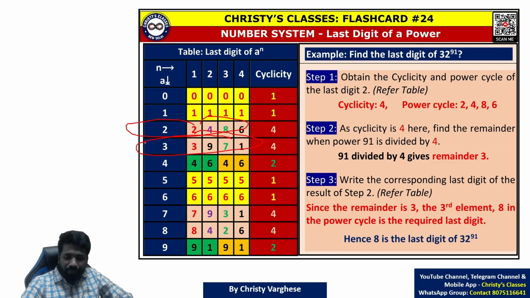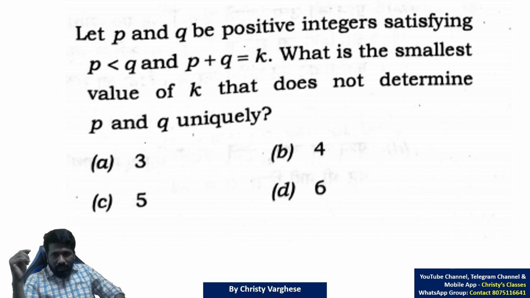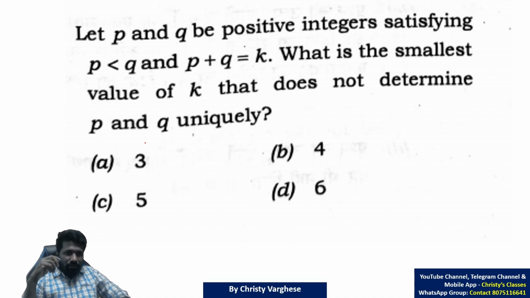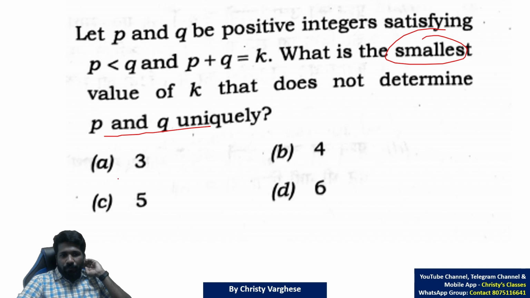So the next question is another interesting question. Let P and Q be positive integers satisfying P less than Q and P plus Q is equal to K. What is the smallest value of K that does not determine P and Q uniquely? Smallest value among the 4 options. So let us try each option so that you will get clarity on what the question is asking also.